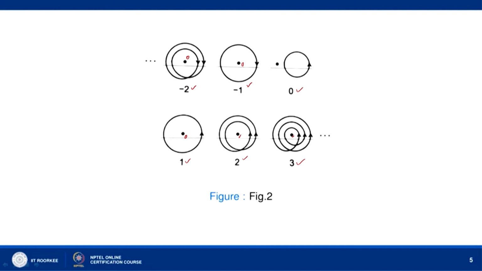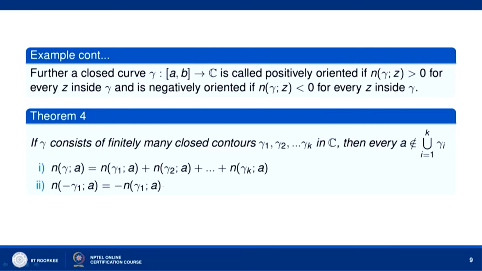You can see here that gamma consists of two curves, gamma 1 and gamma 2. So, n gamma about this point, let us say this is the origin, n gamma about the origin is n gamma 1 about the origin plus n gamma 2 about the origin. You can call this gamma 1, this gamma 2, this gamma 3, and similarly for the other curves. And this identity tells us the winding number about the curve minus gamma 1. Gamma 1 we are taking in the anti-clockwise direction; minus gamma 1 means we are going in the clockwise direction.